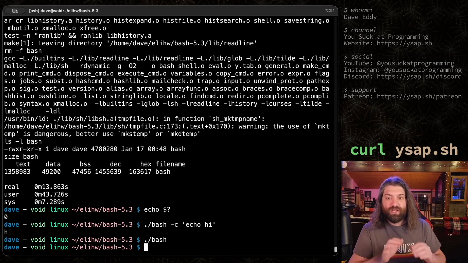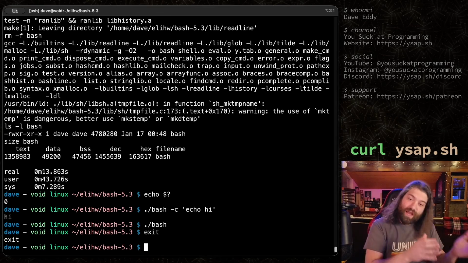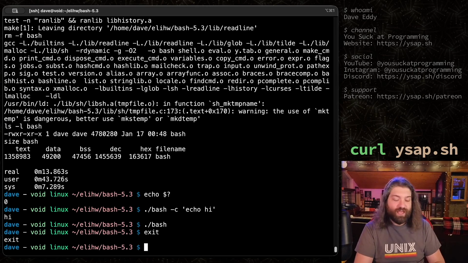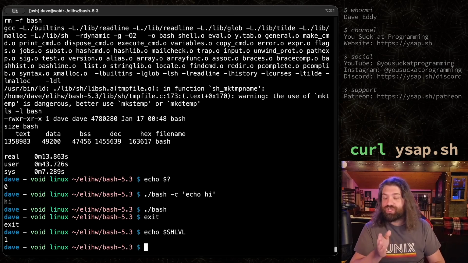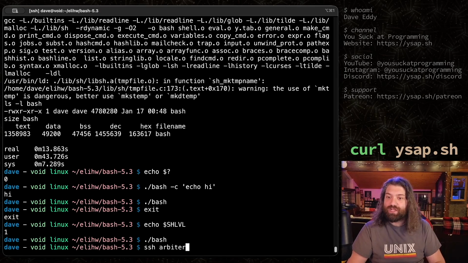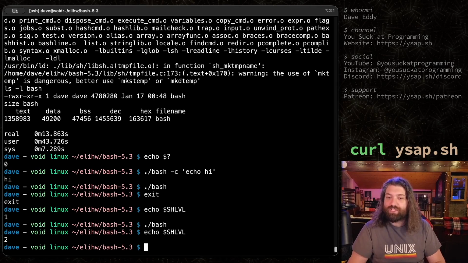If we wanted to, we could go into it. This is going to be a little bit confusing. We are now in our custom compiled bash shell. You have to remember that, because when you type exit, you will go out of your custom compiled bash shell. If you get confused, there is an internal bash variable that can help you with this: SHLVL, shell level. We can echo shell level, and this will get incremented every time a new shell is created. So if we run bash here, we can then echo shell level. Oh, it doesn't have it in my history because it's a new shell and I haven't committed my history yet. Echo shell level. Now we're in shell level 2. That's a useful way to figure out how deep we are here.